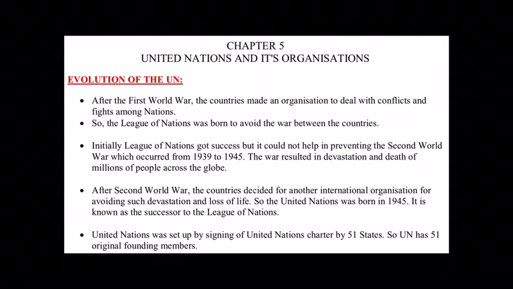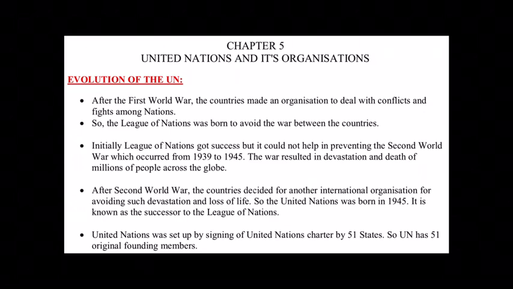Okay, now I told you, this League of Nations got success initially, but anyhow it was a failure because this organization was formed so that no war can take place between the countries, but the Second World War occurred. Now after this Second World War came to an end, the countries again decided that they should have an even stronger international organization to avoid such devastation, such loss of life and property.